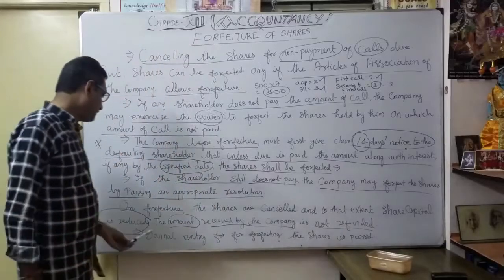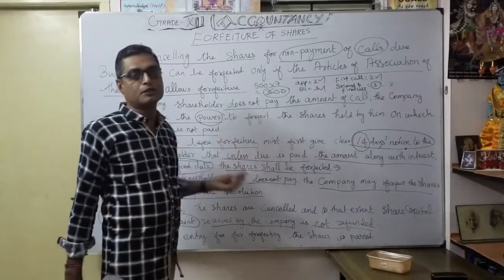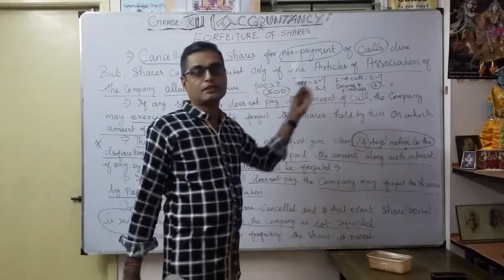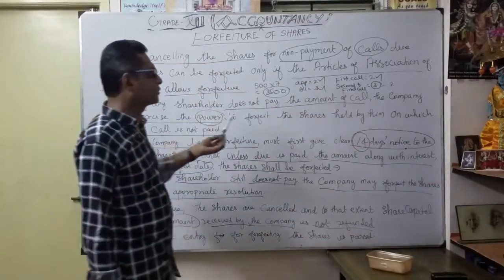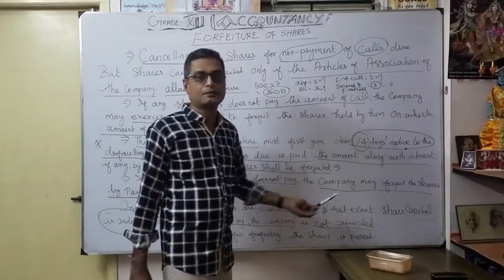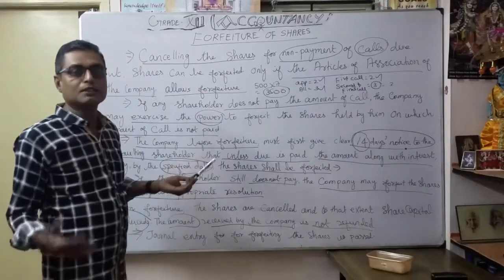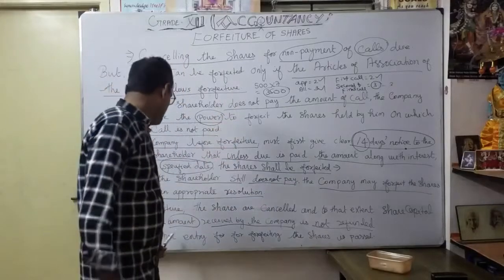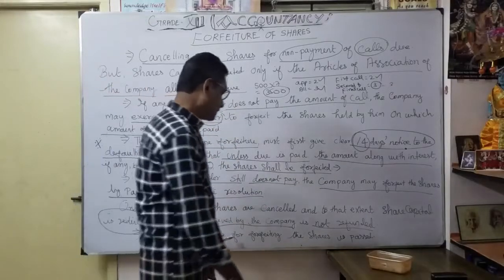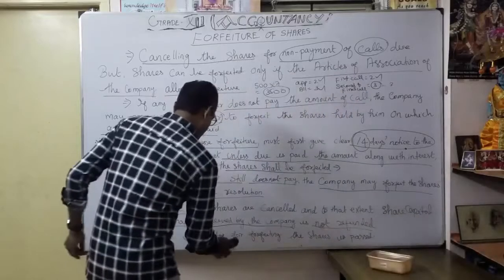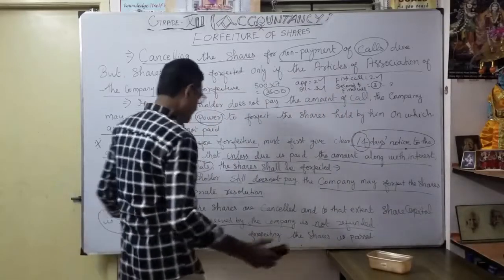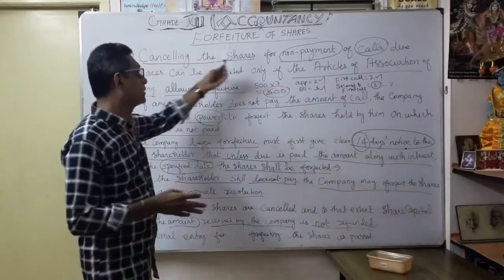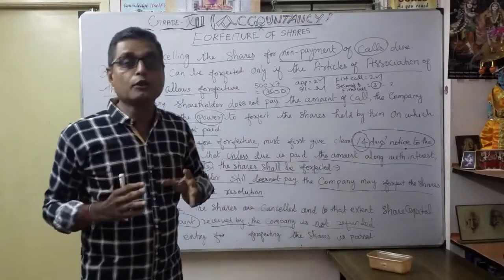Okay, that's why finally, after everything is over, after forfeiture of the shares, with the articles of association, the universal resolution passed, and the notice period of 14 days given, once you have forfeited, the existing money paid by the shareholder is not refunded by the company. For all these situations, they are going to pass a journal entry for forfeiture of shares. So that's very important. That's what here in this situation, as a forfeiture of shares, how we are going to pass a journal entry.